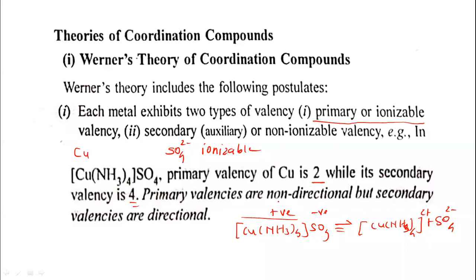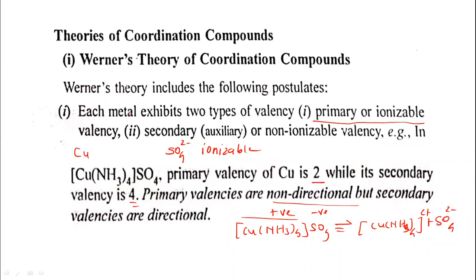Primary valencies are non-directional. Non-directional means they are not going to form any bond with the copper metal ion. But secondary valencies are directional. They can be directed in space. They can form a bond with the central metal ion. So this is the first postulate or assumption of the Werner coordination theory.